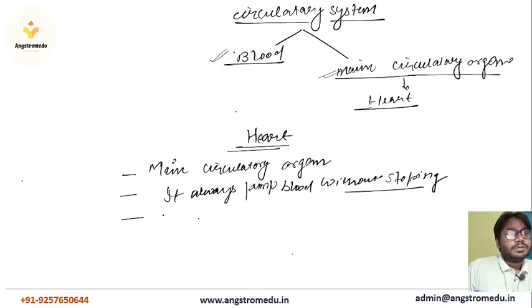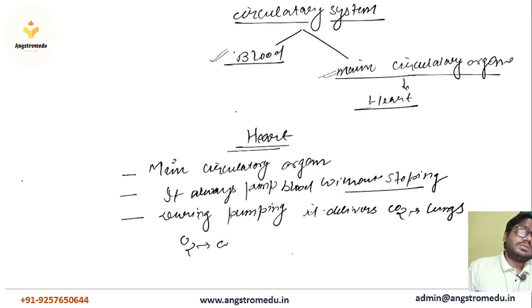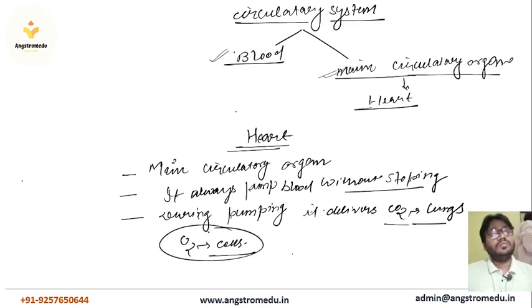During pumping, it delivers CO2 to the lungs and oxygen to the cells. Okay, so this is the key feature of the heart: during pumping it provides CO2 to the lungs, and it also takes the oxygen gas from the lungs and delivers it to the cells.